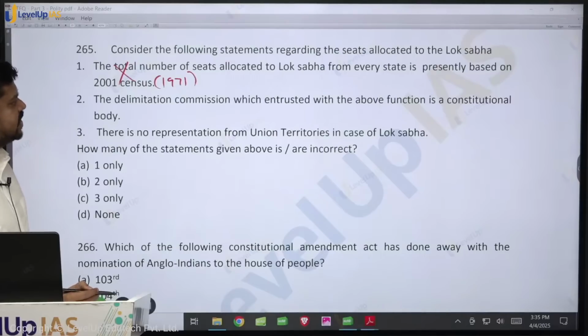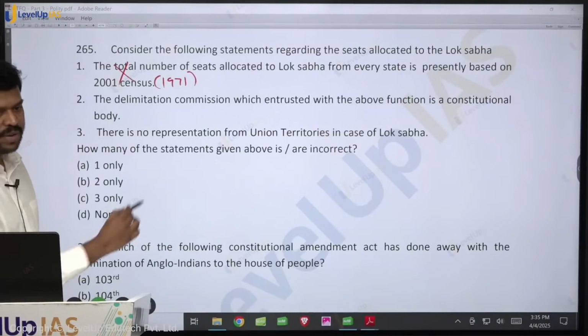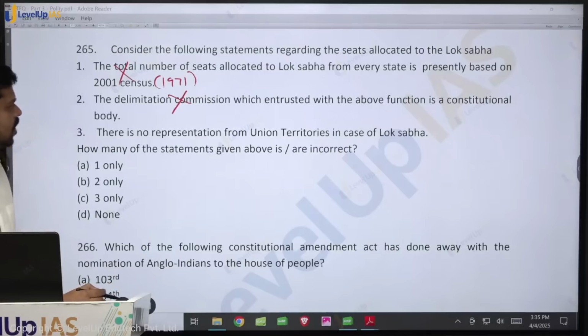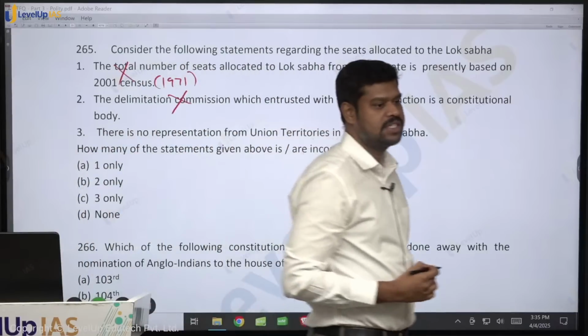The Delimitation Commission, which is entrusted with the above function, is a constitutional body. What type of body? It is a statutory body, not a constitutional body. There is no representation of union territories in case of the Lok Sabha. Is it true? There is no representation. It is an extreme statement.